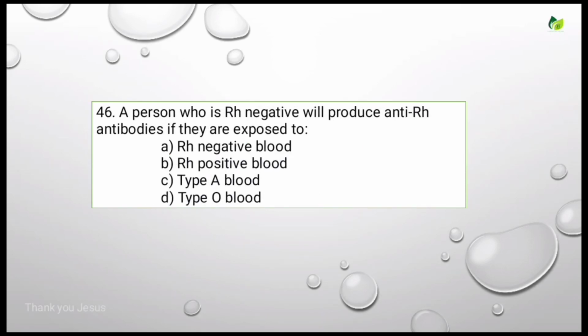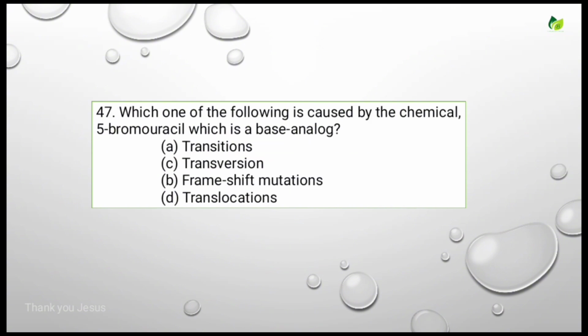A person who is Rh negative will produce anti-Rh antibodies if they are exposed to. Options are Rh negative blood, Rh positive blood, type A blood, type O blood. For this, the correct answer is Rh positive blood. Let's see the next question.